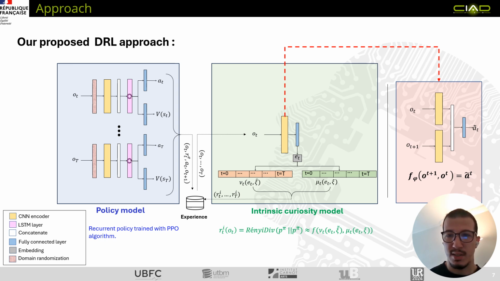And since these intrinsic rewards are approximated in feature space, we're gonna use an encoder that is an inverse dynamics model, in our case trained to predict actions given two consecutive observations. And the reason we use this encoder is that it allows to overcome the variability induced by the visual domain randomizations on observations.